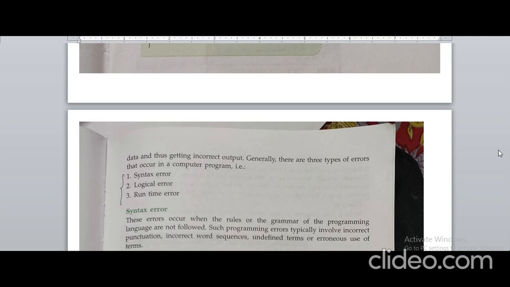Syntax error: when we do not put a comma or semicolon after the statement, or punctuation is not applied in our program, that error is basically called a syntax error. And a logical error is when we are not applying proper logic in our program.